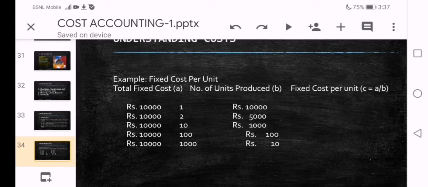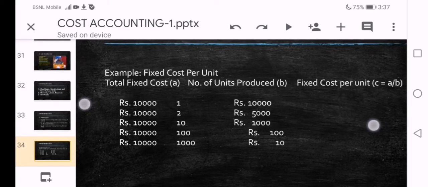In the example, from unit 1 to unit 1000 goods are produced, but the fixed cost remains constant. But fixed cost per unit is changing. Only 1 unit produced means the entire total fixed cost belongs to that one unit. For that particular unit, 10,000 rupees is spent.